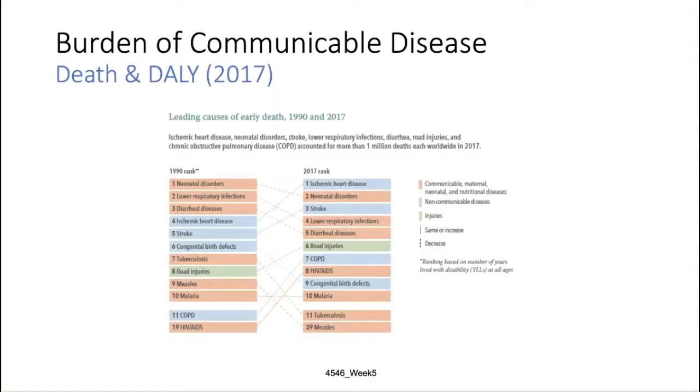The burden of communicable diseases is still very high. You can see in this graph from 1990 to 2017, the orange is related to communicable diseases, and you can still see that half of the global burden of disease is related to communicable diseases. And so the burden of communicable disease is still very high.